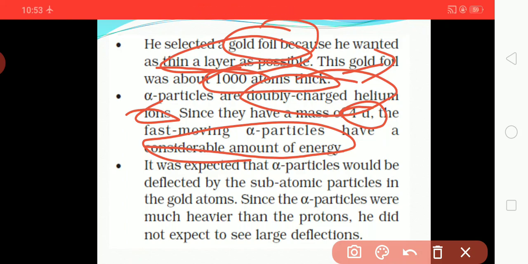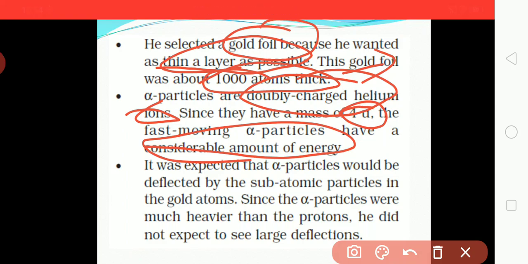Scientists expected that when alpha particles are incident, they would be diffracted by the subatomic particles. But because alpha particles are much heavier than protons, he did not expect to see a large reflection.